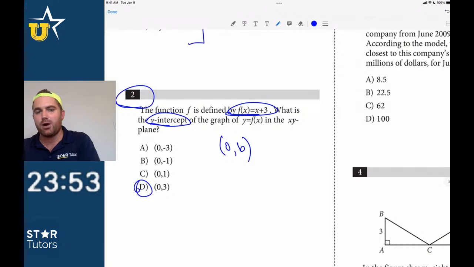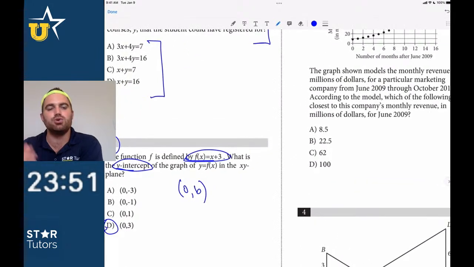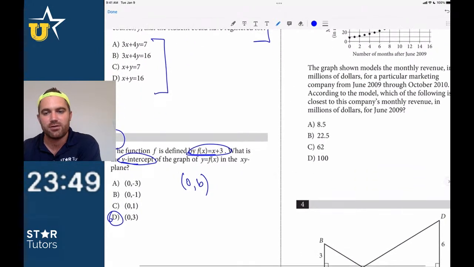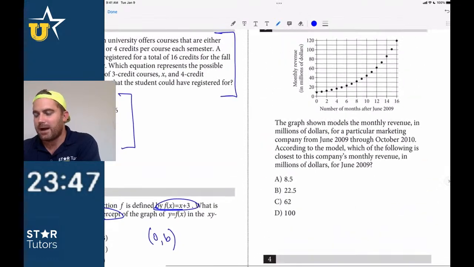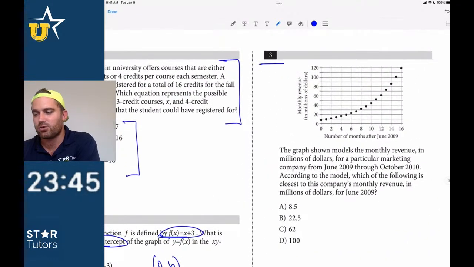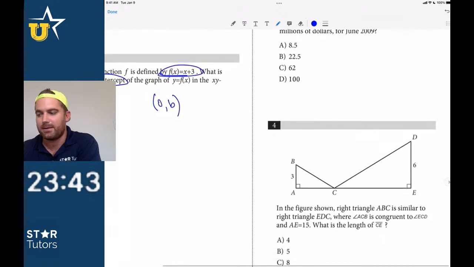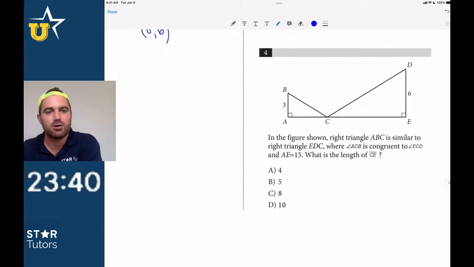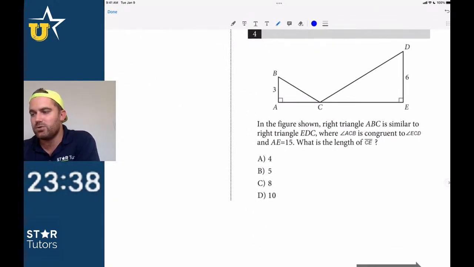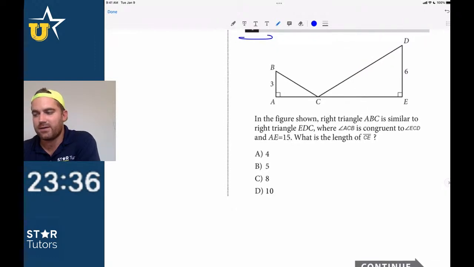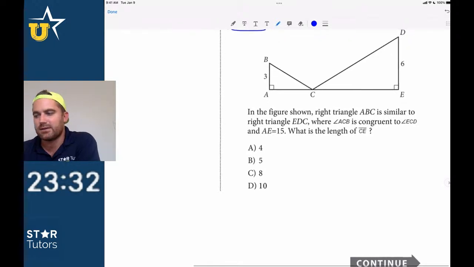Does everybody see how quickly you can answer number 2, how that gets you off to a good start without having to overthink question number 1? I'm going to do the same thing. I'm going to skip question number 3 for right now because I like to get a warm-up. I like to be thinking about math before I start any word problems. When you get a figure question like number 4, that's much easier to answer. It's much easier to visualize than a question that's more likely to get a simple mistake.